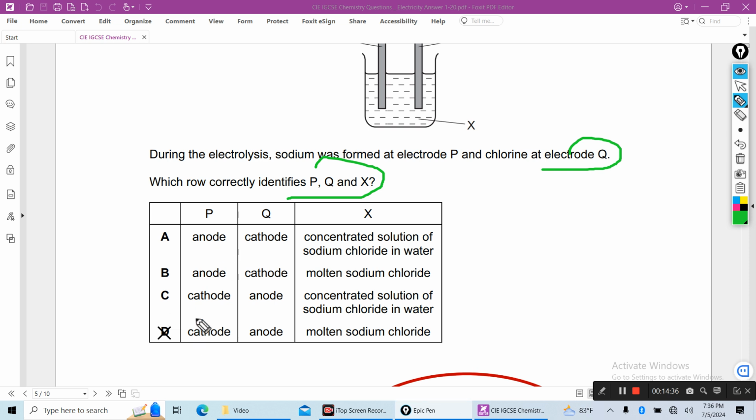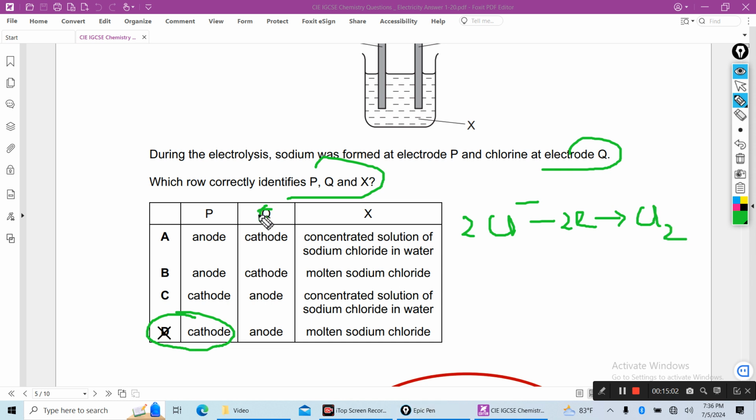So P will be the cathode, because metal ion gains electrons to produce metal at the cathode, where reduction reactions occur. Chlorine is at the anode, where chloride ion is oxidized to produce chlorine.